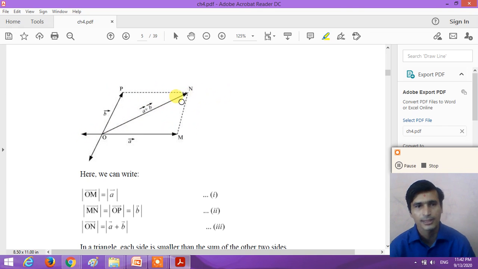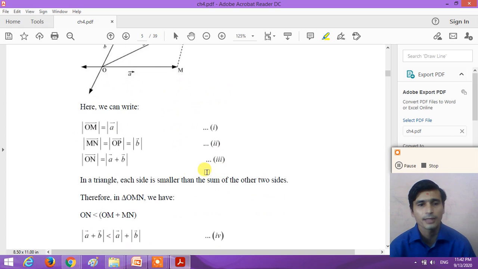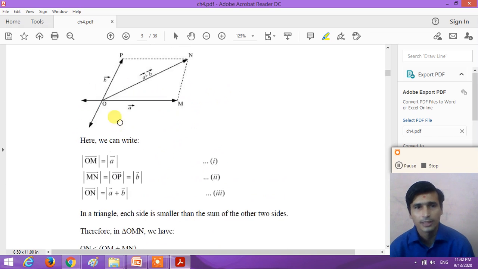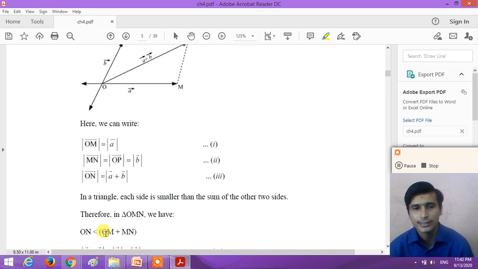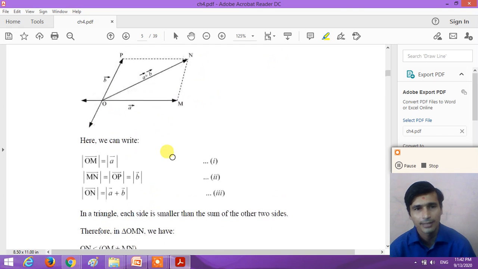Here the magnitude of the resultant vector is less than the sum of the magnitudes of the two vectors. Consider the sides of the triangle OMN. ON is less than the sum of OM and MN.